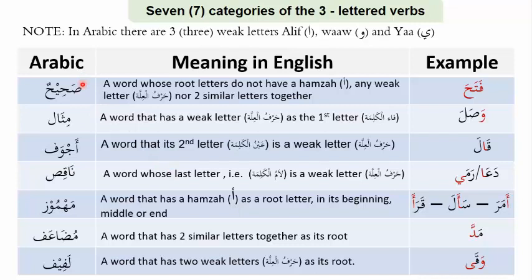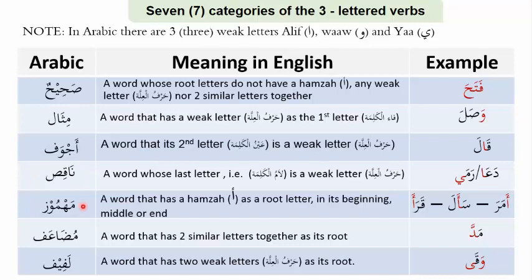Sahih is a word whose root letters do not have a hamza, any weak letter, that's no alif, waw, or ya, and has no similar letters together. The mithal is the word that has a harful illa as its fa'ul kalima. Ajwaf is a word that has a second letter, the ainul kalima, as a harful illa. The naqis is a word that has the last letter as the harful illa.